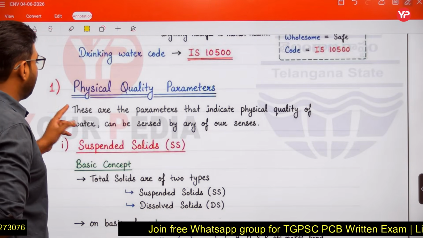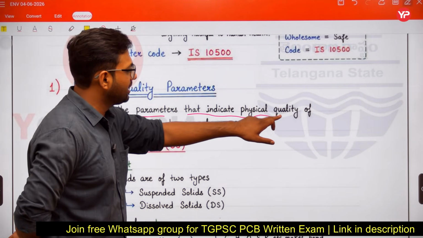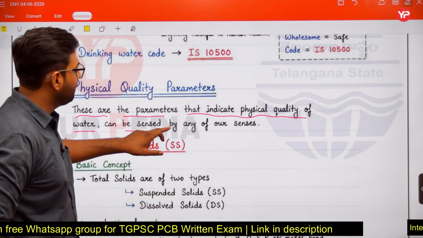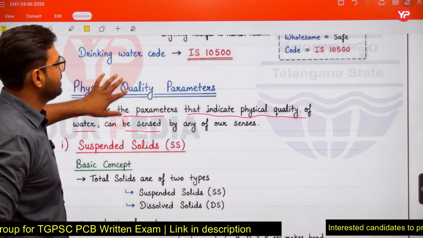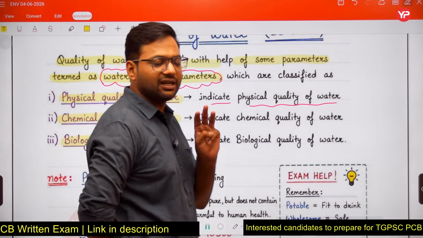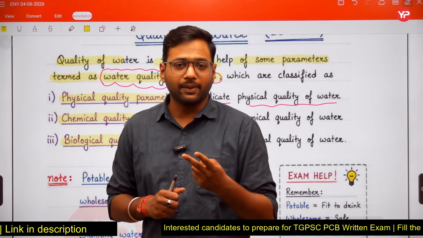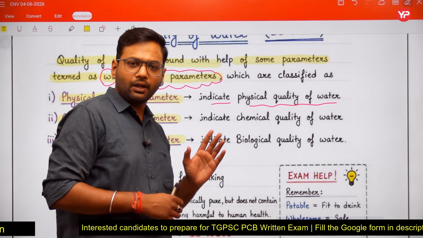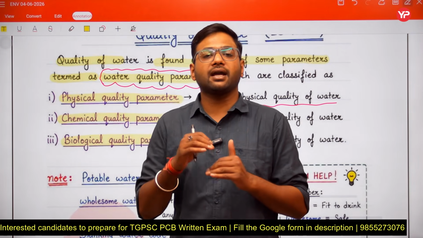So physical quality parameters are the parameters that indicate the physical quality of the water, and it can be sensed by any of our senses. There are three water quality parameters. One is the physical quality parameter, second is the chemical quality parameter. The physical quality parameter indicates the physical quality, and in the same way, chemical quality parameters indicate the chemical quality of